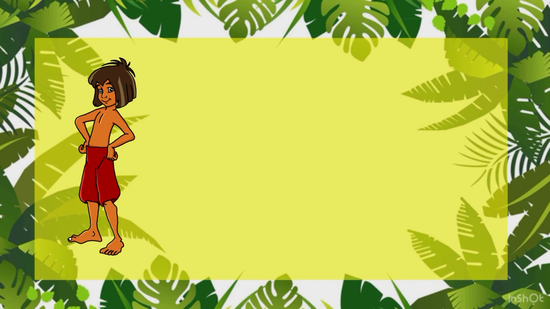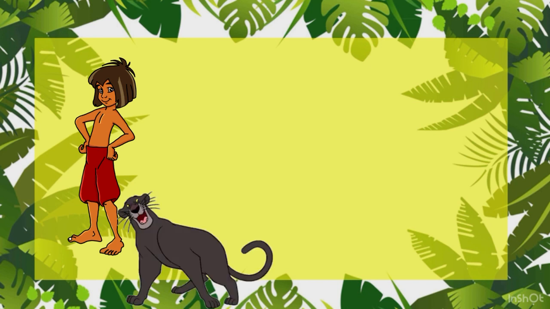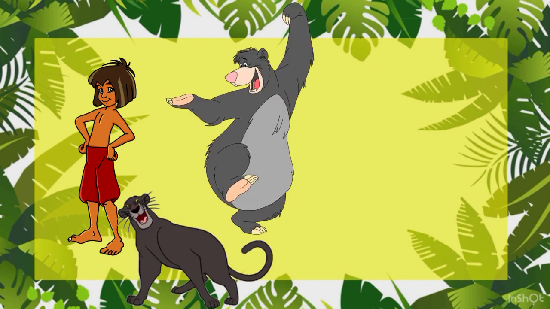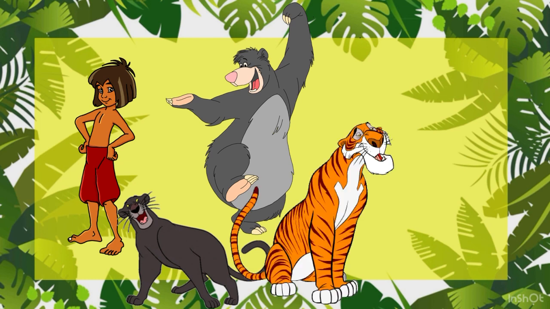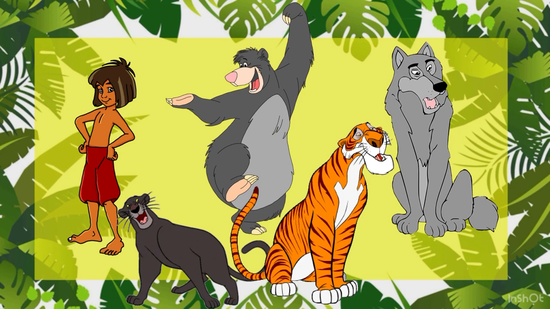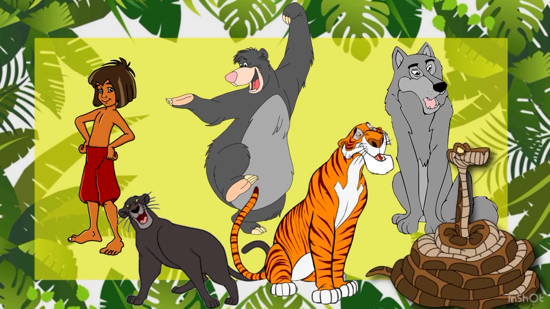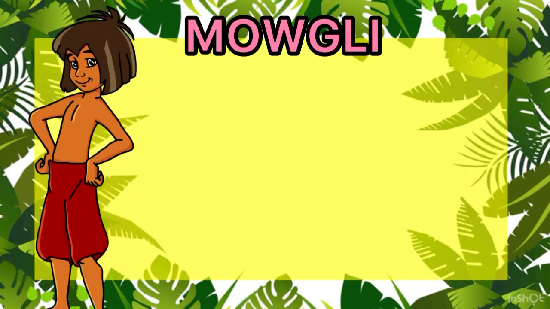Basically, in the Jungle Book there are 6 main characters. The first one is Mowgli, the second is Bagheera, the third is Baloo, the fourth is Shere Khan, the fifth is Akela, and the last one is Kaa. So there are 6 main characters in the Jungle Book. Now let us look into the characteristics of the first main character, which is Mowgli.